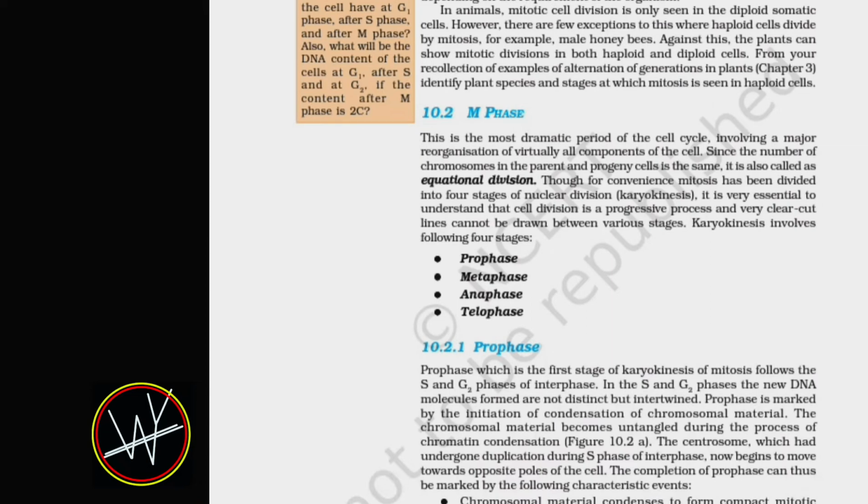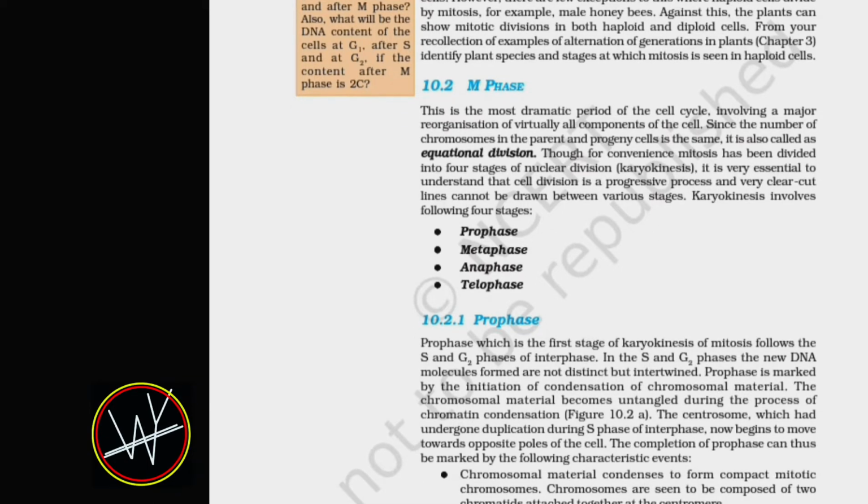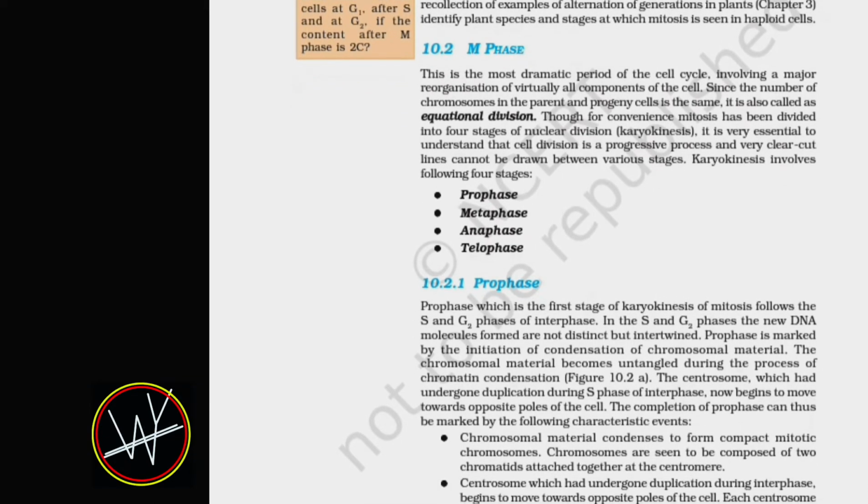In animals, mitotic cell division is only seen in the diploid somatic cells. However, there are a few exceptions to this where haploid cells divide by mitosis, for example male honeybees. In contrast, plants can show mitotic division in both haploid and diploid cells. For your recollection of examples of alternation of generations in plants, see Chapter 3. Identify plant species and the stage at which mitosis is seen in haploid cells.